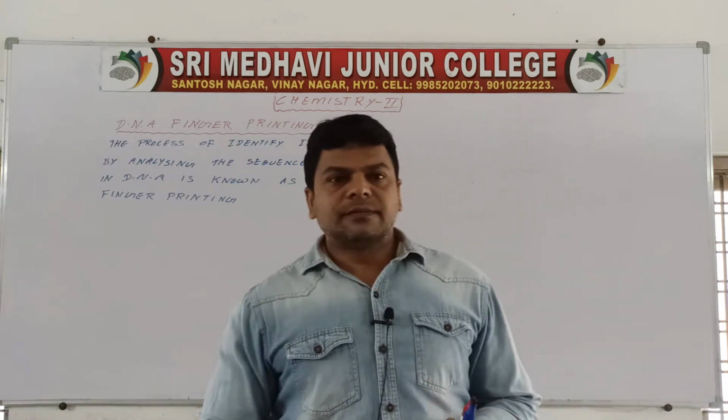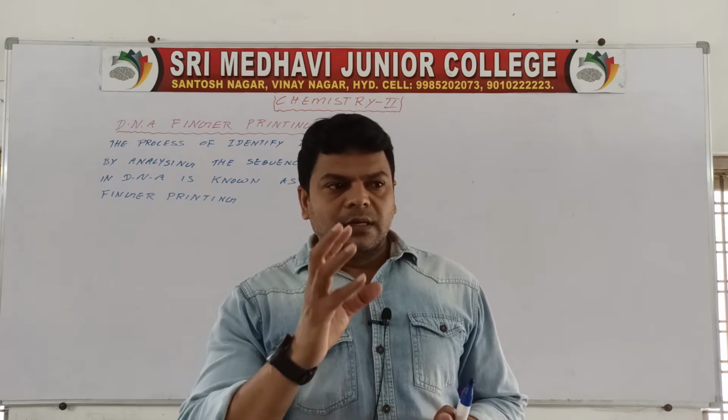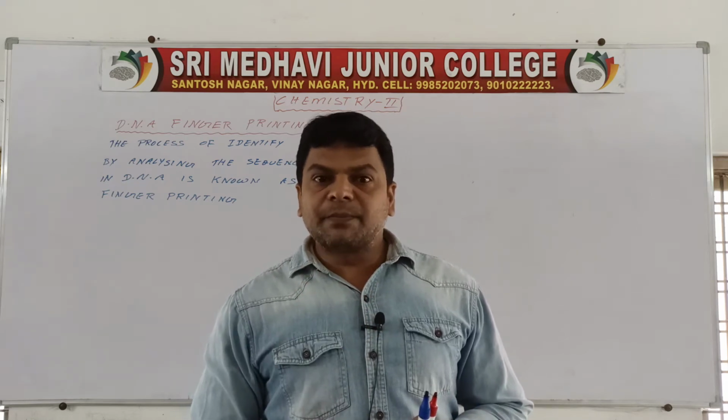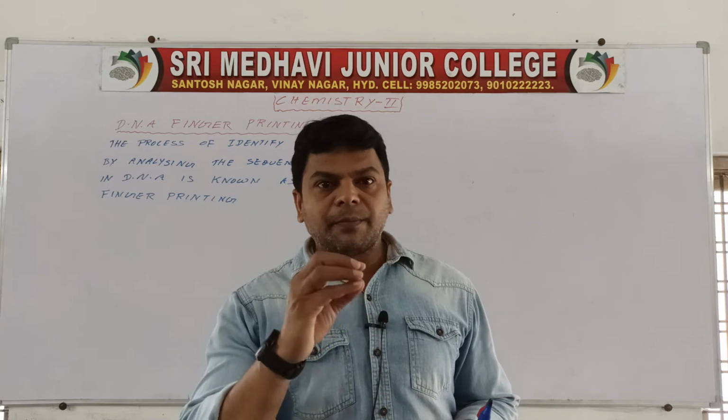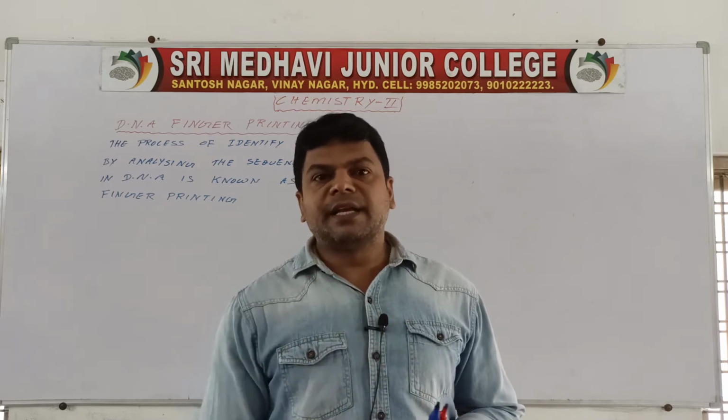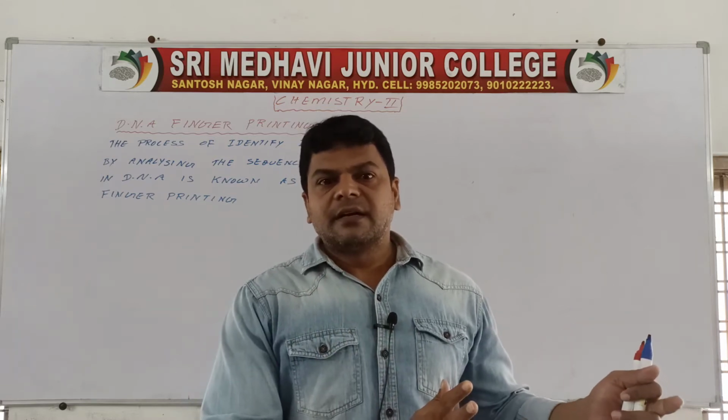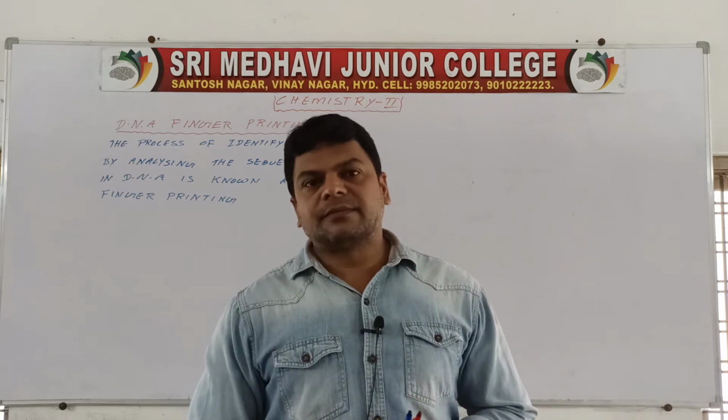See here, the sequence of base pairs in DNA is different for different persons.